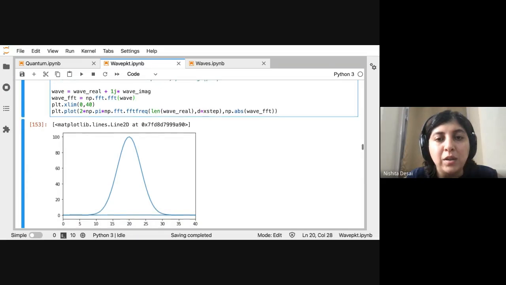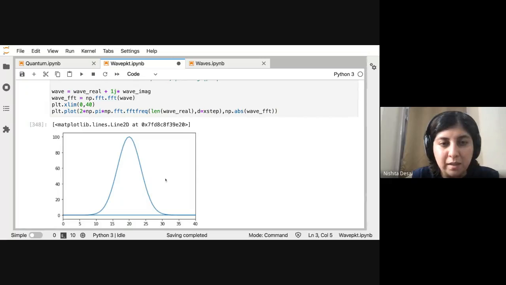This is using a slightly different notation, using the FFT frequency array that is provided by the FFT. Last time we constructed the frequency array; the FFT provides the frequency array with this strange normalization, which is why it is kind of hard to realize intuitively, but you can also extract the frequency array from the FFT package. This is the absolute value of the FFT, which is what we plotted before as well, and this is the frequency array.